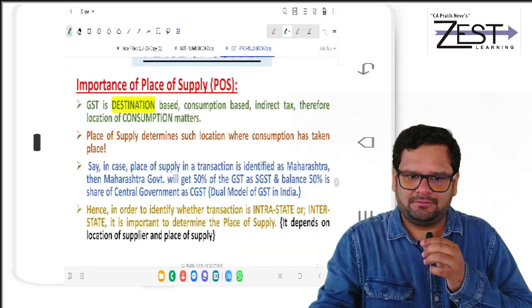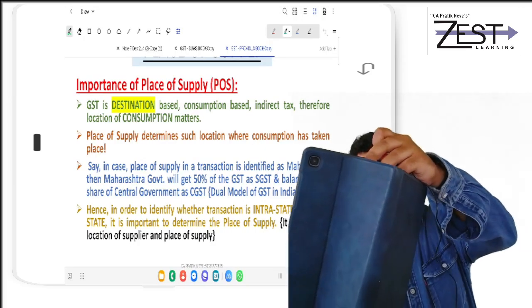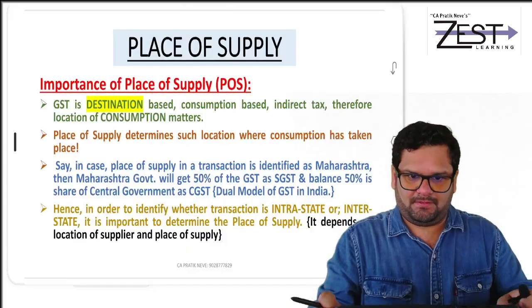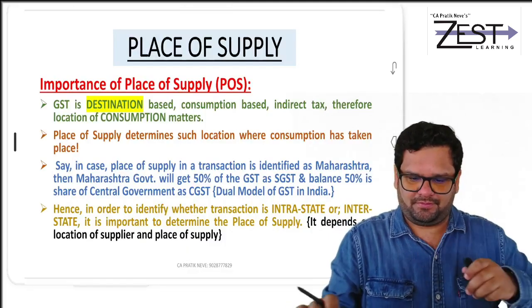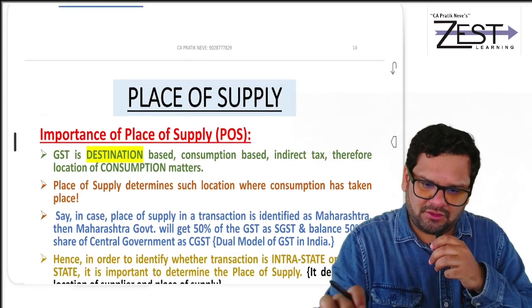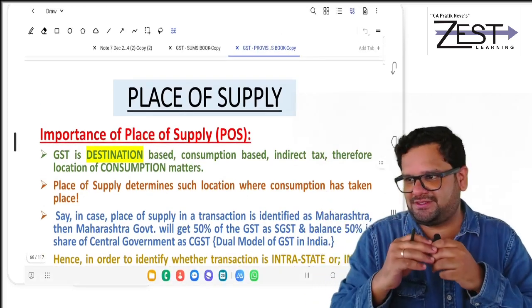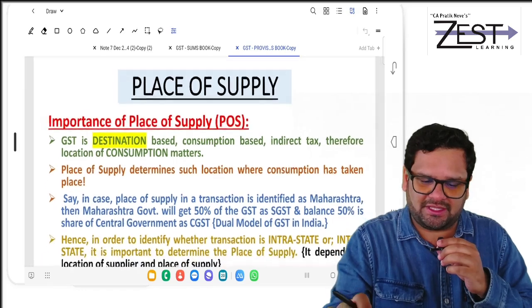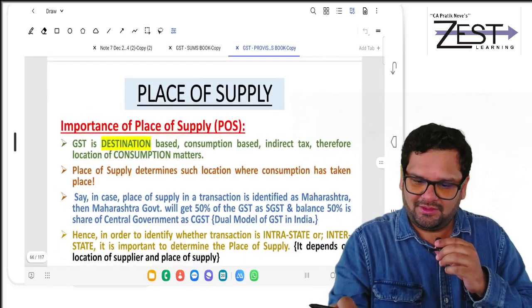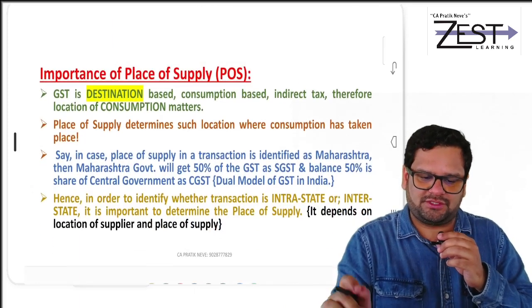Got it? Did you get it? It would be about page number 66 of the PDF. Did you find place of supply? Read it from there.